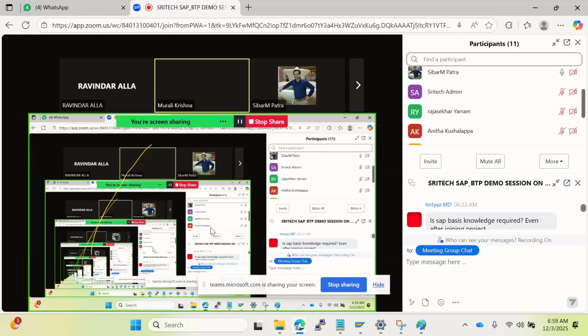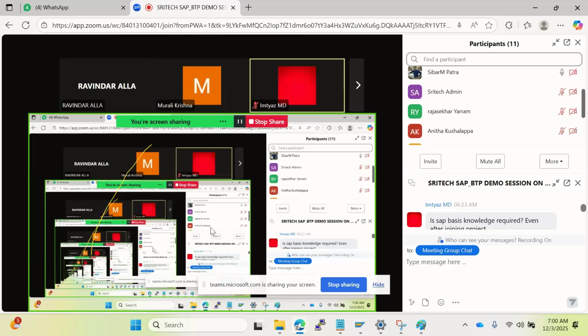Sir, account creations and all, that we are discussing? Subaccounts, definitely that's required. That is the admin work only. BTP setup, like landscape setup, means BTP sub-account setup and cloud connector integrations, moving the transports, that kind of things. Yes, definitely it's part of our scope only. Practically we can also do it, sir. That's why I'm providing the server access. We are providing each and everything practically. Yeah, sure, sir. Okay, thank you.